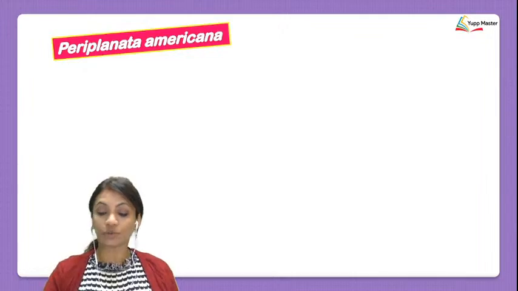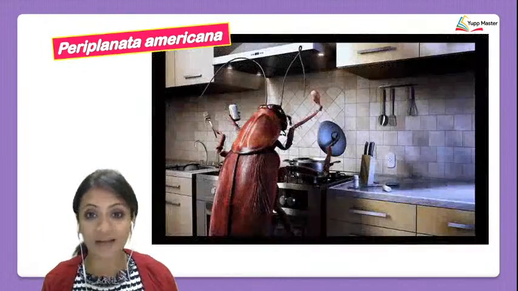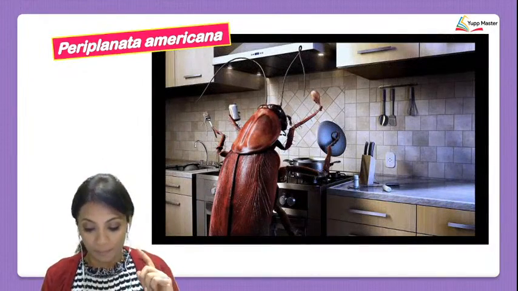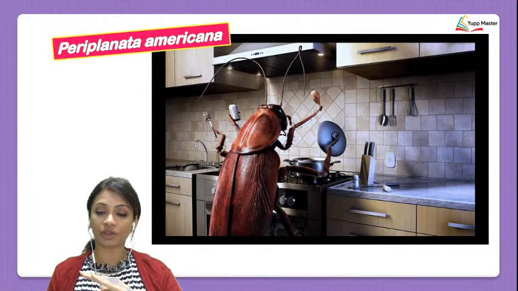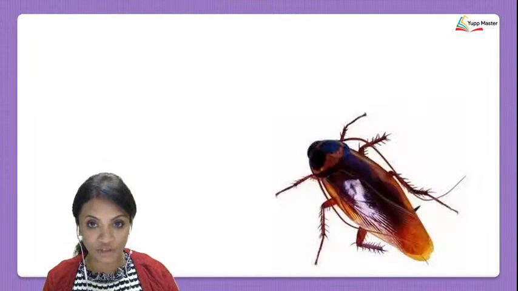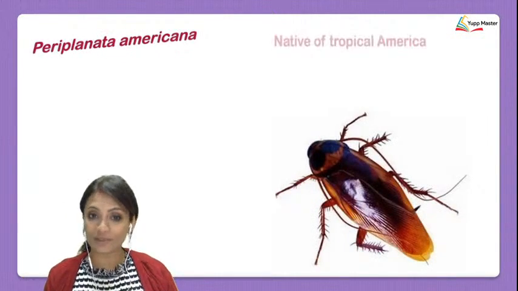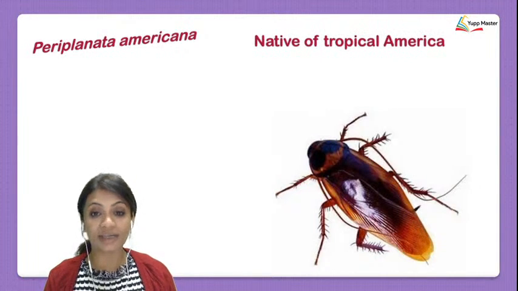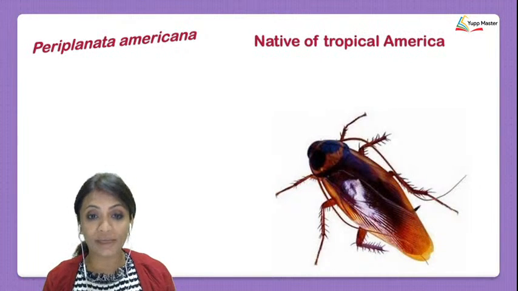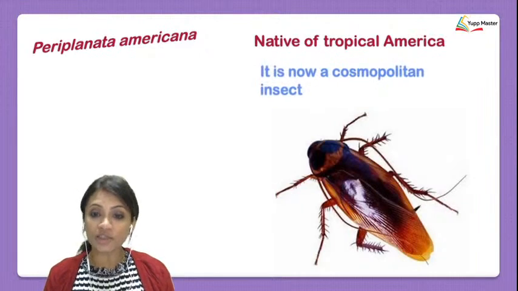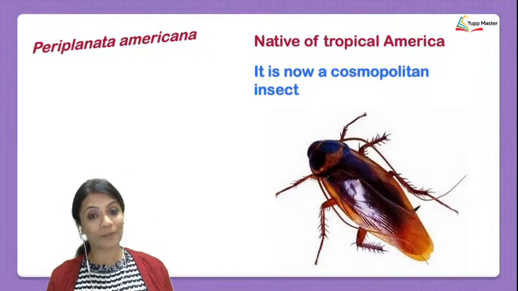All right. So, shall we start with Periplaneta americana? Well, in this lecture, we're going to be dealing with all the external features of the cockroach. When we talk about Periplaneta americana, it is a native of tropical America. Also, we see that now it is called a cosmopolitan insect.